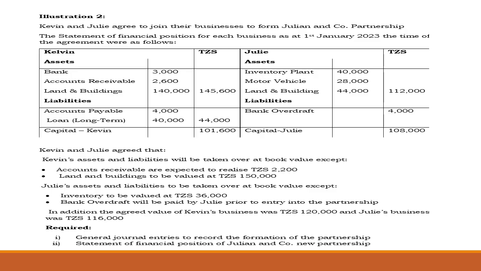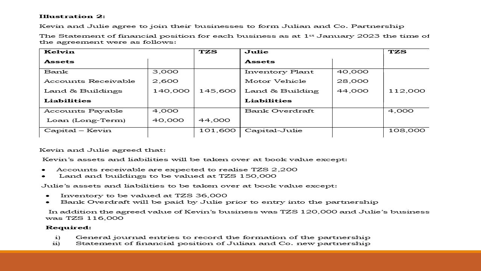Situation number 2: Kelvin and Julia agree to join their businesses to form the Julia and Company partnership. The statements of financial position for each business as at 1st January 2023, the time of the agreement, were as follows. We have assets and liabilities for Kelvin. Kelvin has a bank balance of 3,000, account receivable 2,600, and a building of 140,000, together with liabilities of account payable of 4,000 and a long-term loan of 40,000.